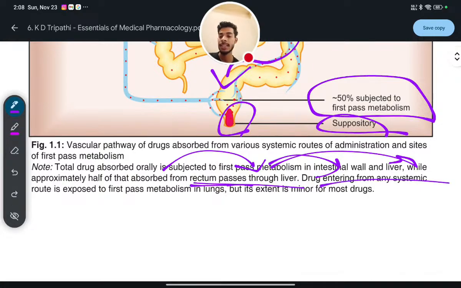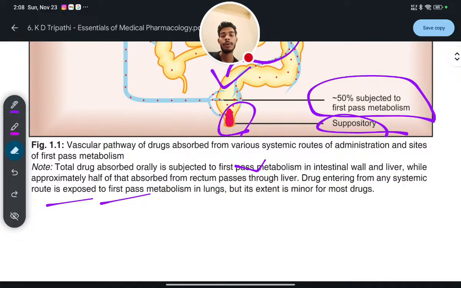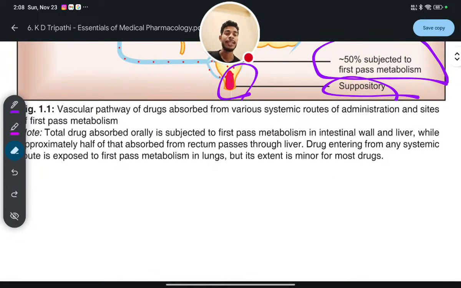Drug entering from any systemic route is exposed to first pass metabolism in the lungs, but its extent is minor for most drugs. So in any route you take a drug, it will go through the lungs for first pass metabolism, but to a very small extent. To a greater extent it will go through first pass metabolism in the liver, and if you are taking it orally, then in the intestinal wall also.